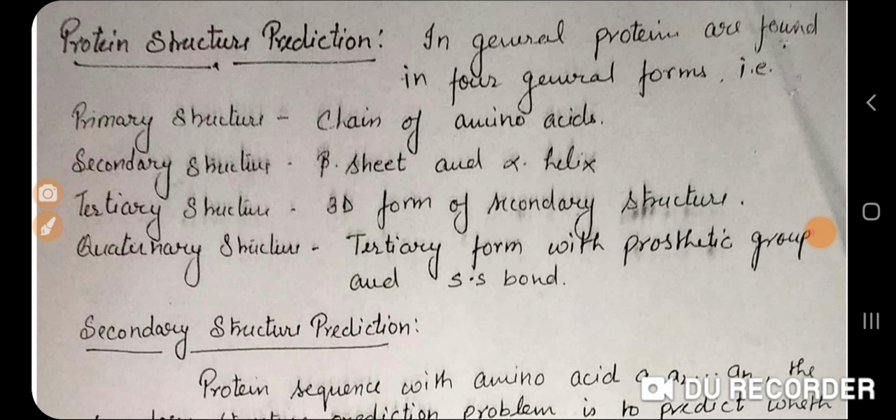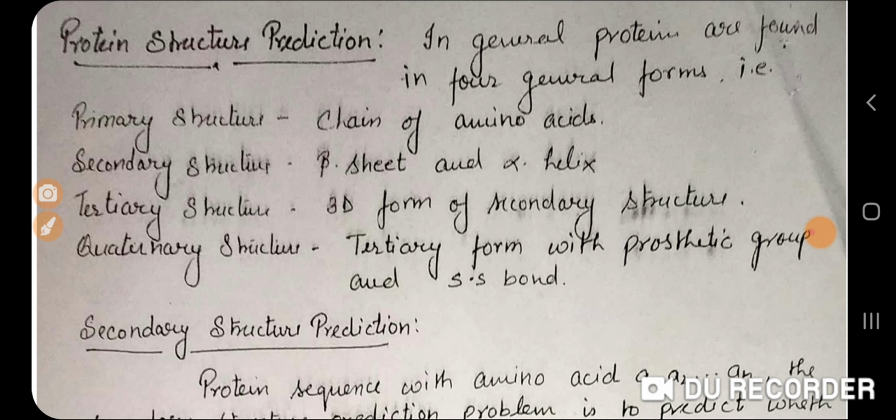And the last one is the quaternary form of a protein structure. The quaternary form of a protein structure is an upper class, you can say. It is not just a protein molecule. When the protein molecule is attached with a prosthetic group, it is known as a quaternary form. A prosthetic group is another functional group.